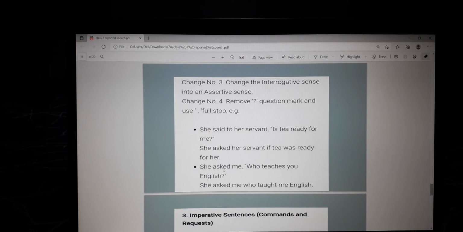Then the fourth change is to remove the question mark and use a full stop if you are changing it into indirect speech. Like, she said to her servant, is tea ready for me? She asked her servant if tea was ready for her. So now see, this question mark has been changed to a full stop. Second one, she asked me, who teaches you English? She asked me who taught me English. So now the question mark is changed to a full stop when you are changing from direct speech into indirect speech for an interrogative sentence. Okay.